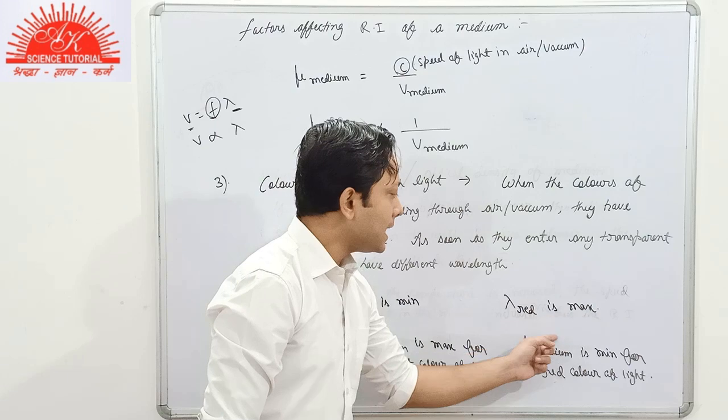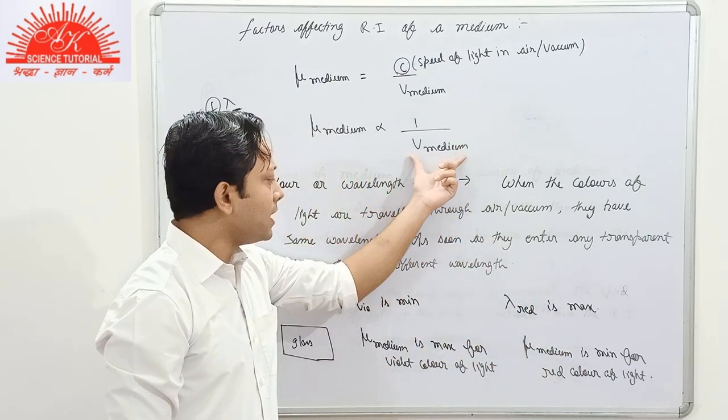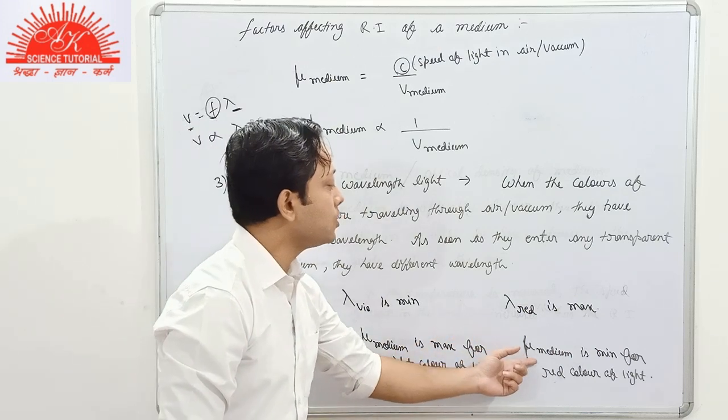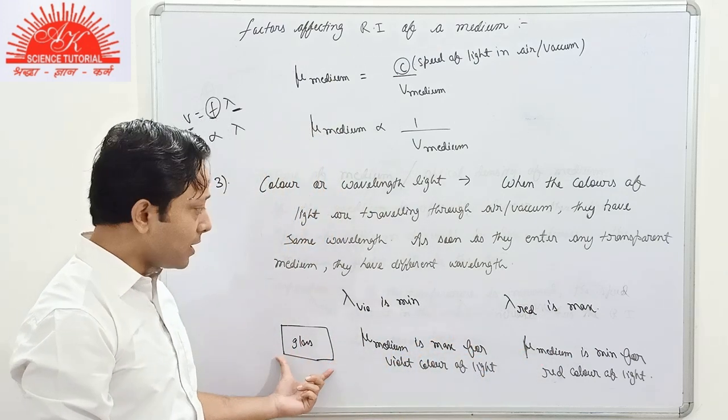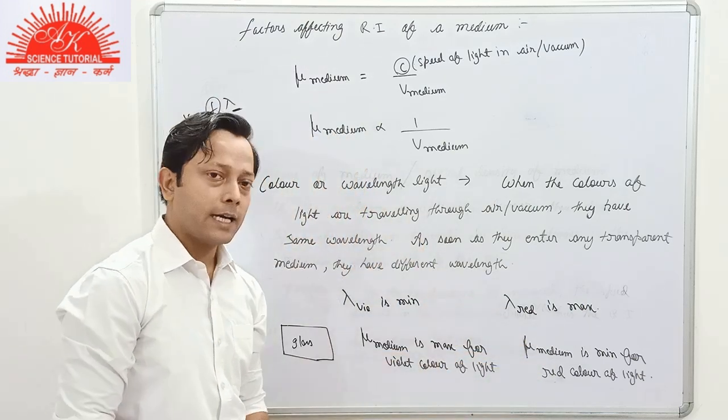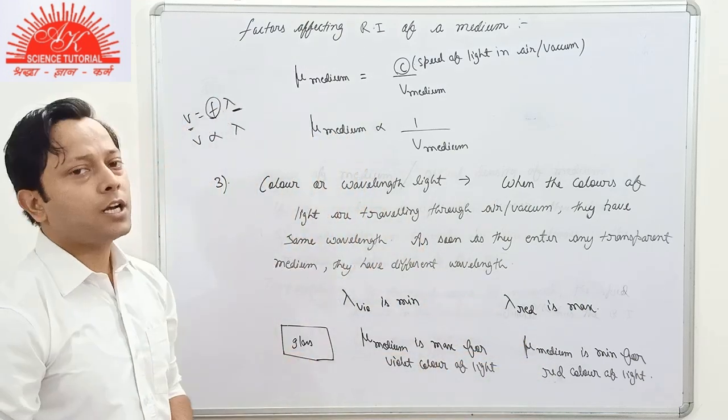And for the red color of light, the wavelength or the speed of red color of light is maximum here in this medium, in glass. So the refractive index of the same medium of glass will be minimum for red color of light than for violet color. I think it must be very clear to you.